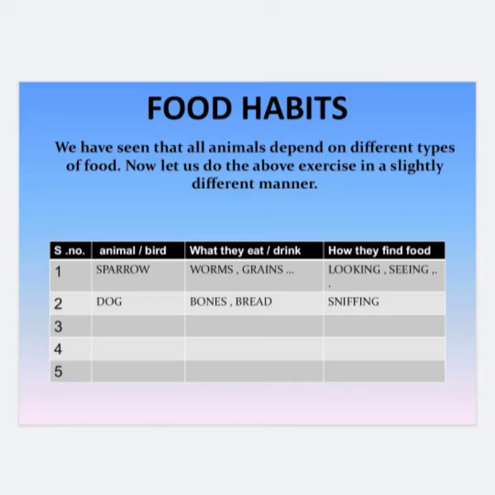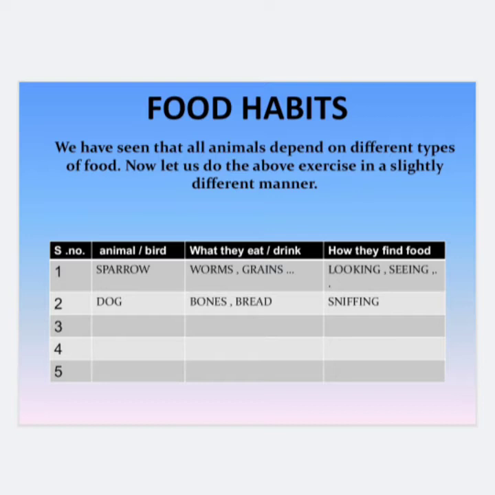To learn food habits, let's discuss some animals, such as what they eat and how they find their food, and write it in the table. Food habits or taking in food. Here we will discuss how animals take in their food or how animals eat the food. To understand it clearly, we will discuss a few animals.